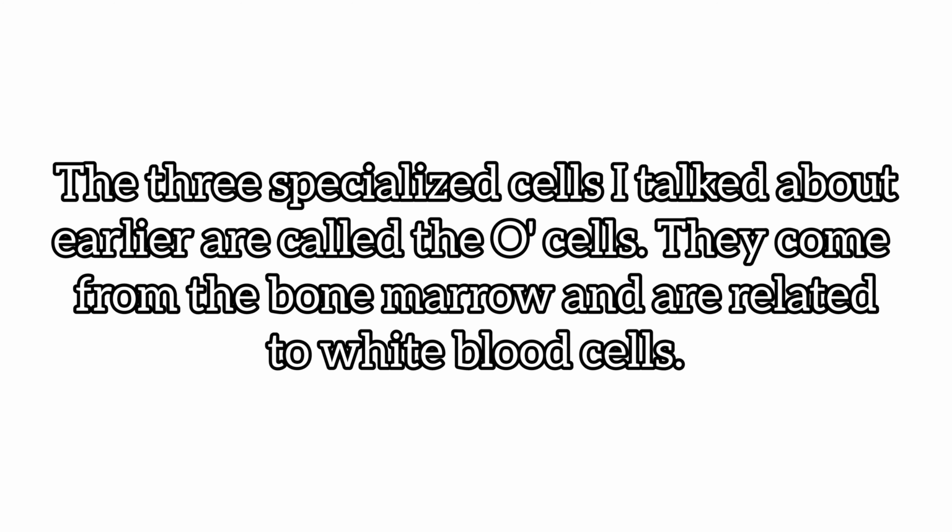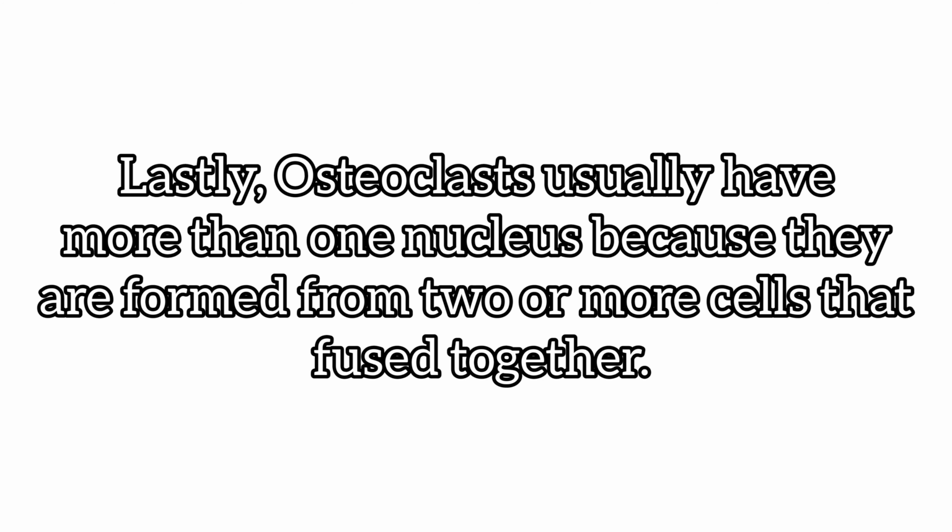They come from the bone marrow and are related to white blood cells. Lastly, osteoclasts usually have more than one nucleus because they are formed from two or more cells that are fused together.